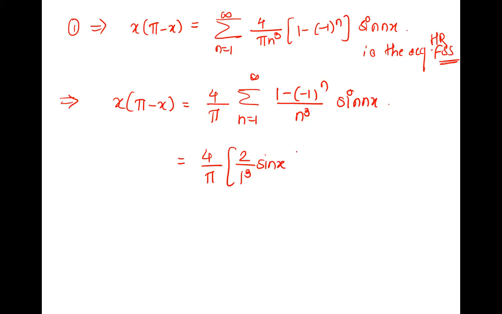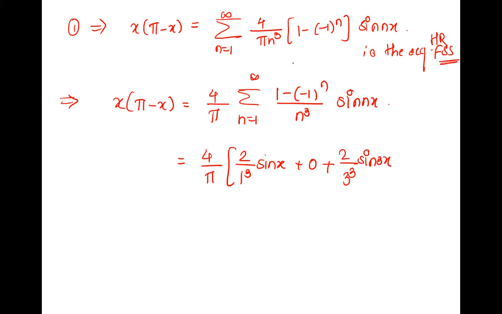What will be the next term? 0. What is the next term for n is 2? 0. Minus 1 square is plus 1, 1 minus 1 is 0, and 0 into anything is 0. What is next if n is 3? 2 upon 3 cube sin 3x.